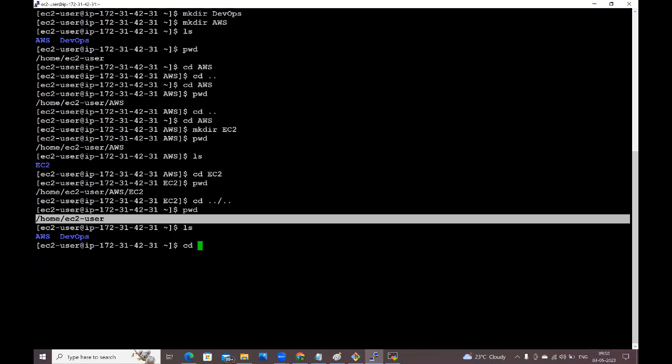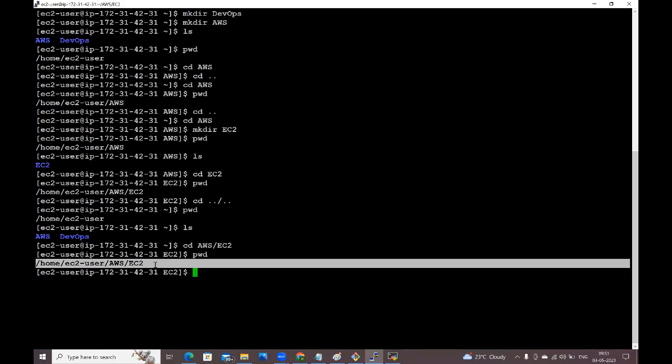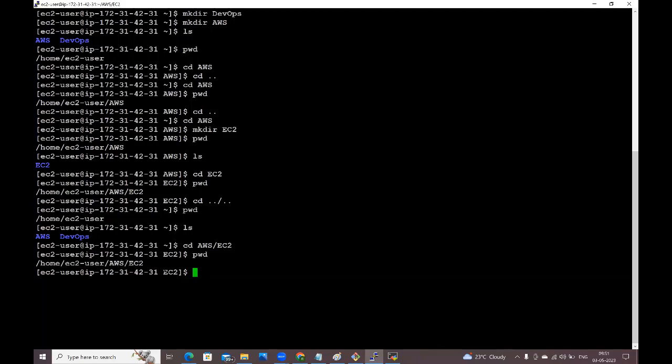Like this, cd AWS/ec2. If you want to go forward two steps, use the slash, AWS/ec2. If you want to go one more step, add a slash and the directory name and enter. See, guys, directly you came to ec2. Now check the pwd. You are in /home/ec2-user/AWS/ec2. Directly you came to the ec2 folder.